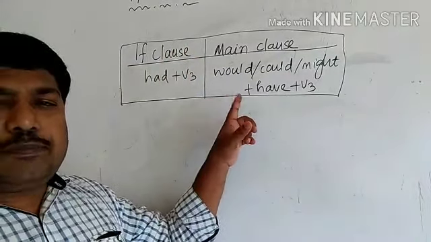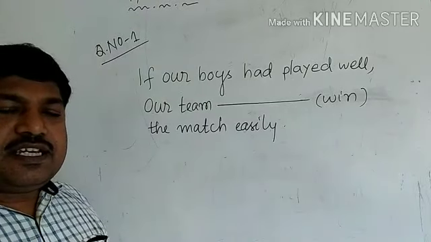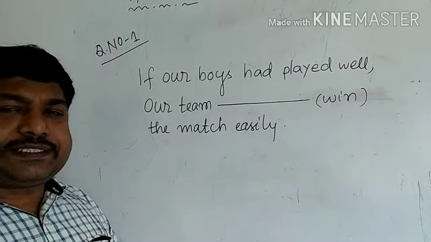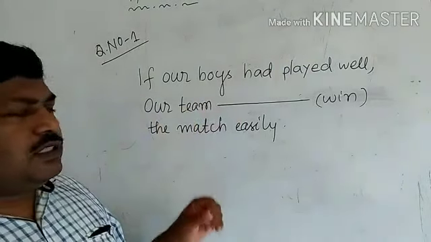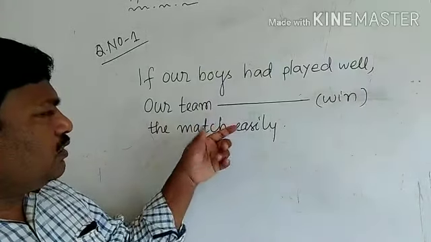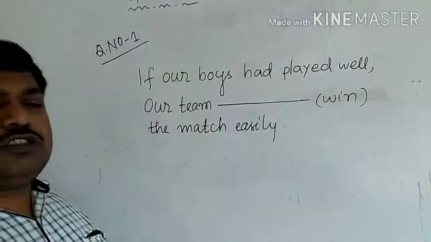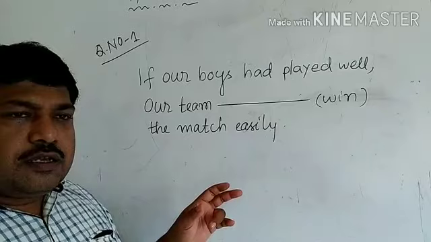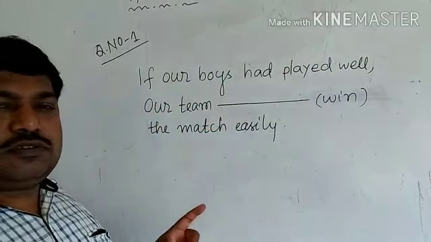Let's take some examples. Question number 1 of the textbook. If our boys had played well, our team dash win the match easily. In this question, we have to answer the correct tense form of the verb in the brackets. The blank is in the main clause. We can answer it by taking the help of the if clause.